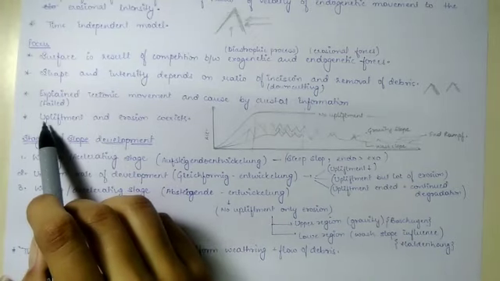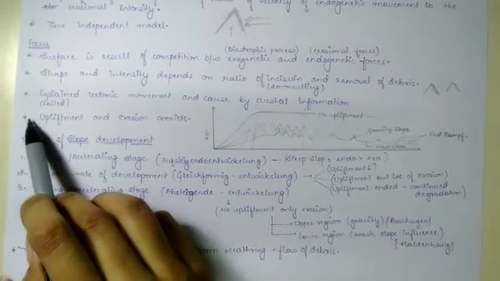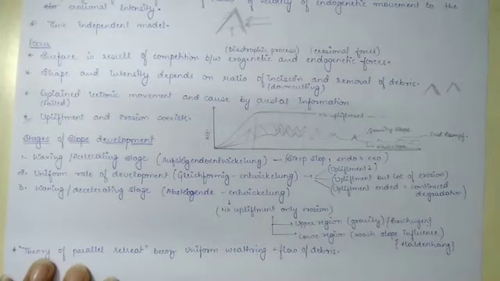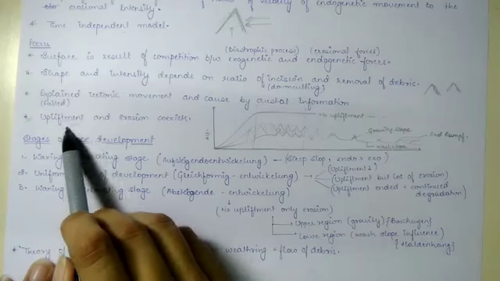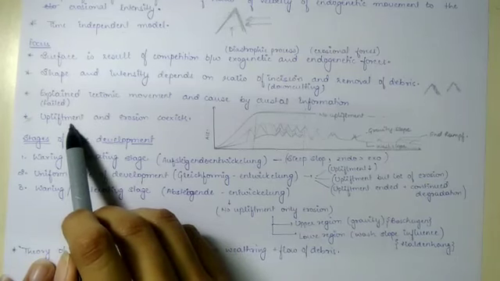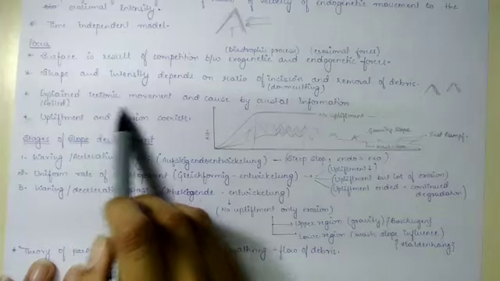Next is, upliftment and erosion coexist. Now this was again the second most important thing. Davis said that upliftment will occur, and only when the upliftment stops, then only the erosion will take place.